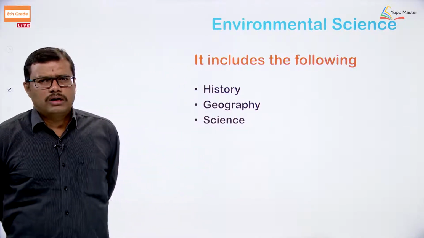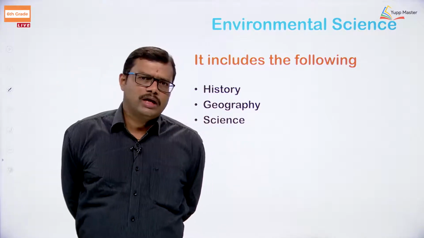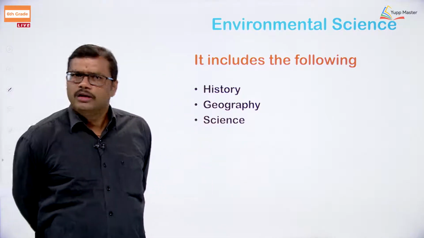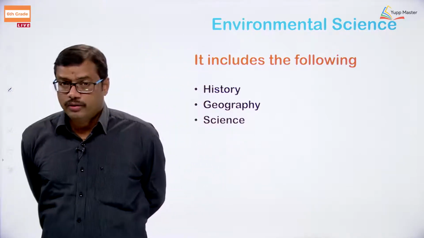Now after the 5th class, from 6th class onwards, we are going to have a separate science textbook. In science we are going to have different branches of science. All these we are going to discuss today.